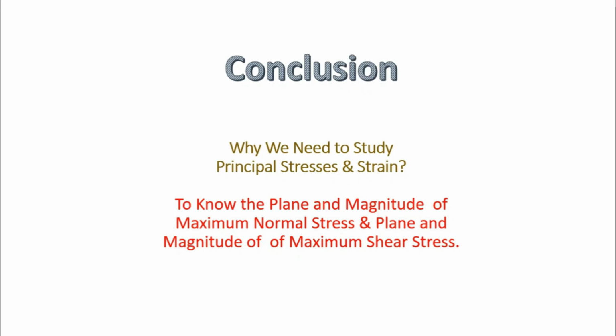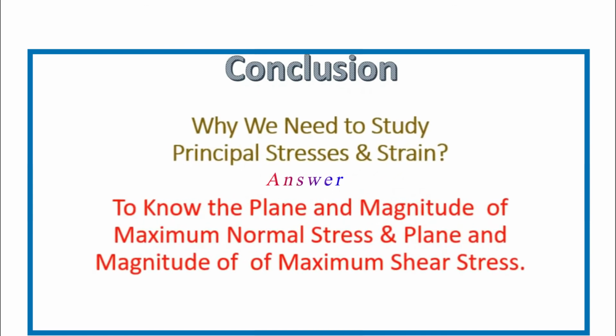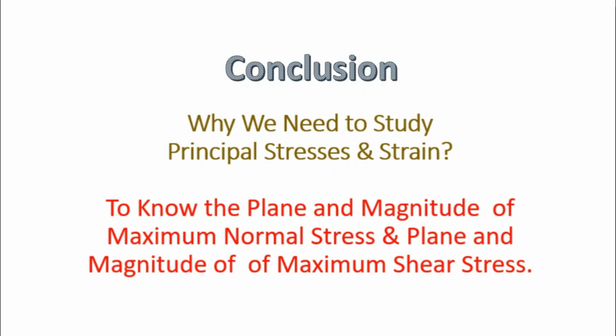Now the final conclusion for the question why we need to study principal stresses and strain: the answer is to know the plane and magnitude of maximum normal stress and the plane and magnitude of maximum shear stress. So with this we can design any element with utmost safety.